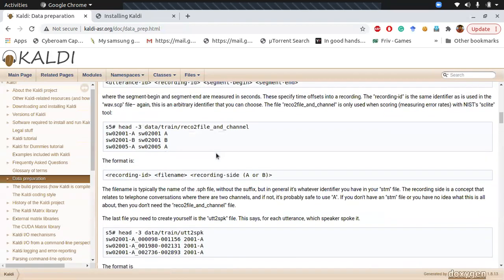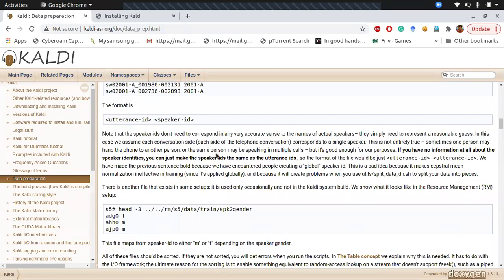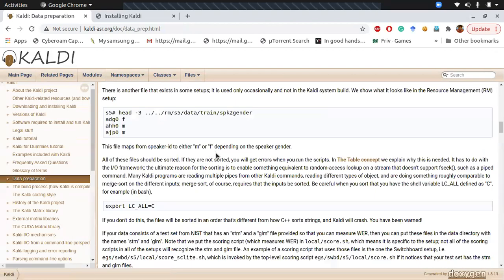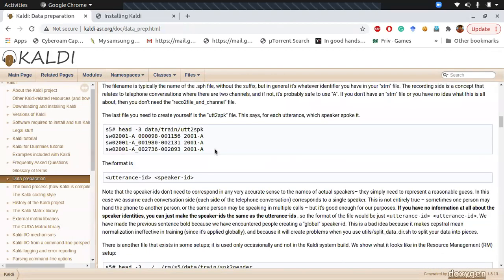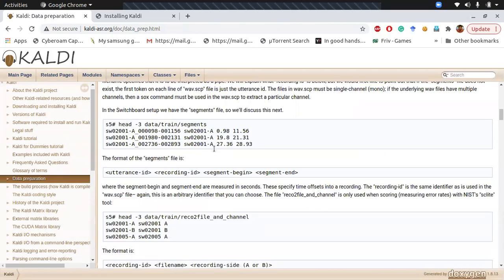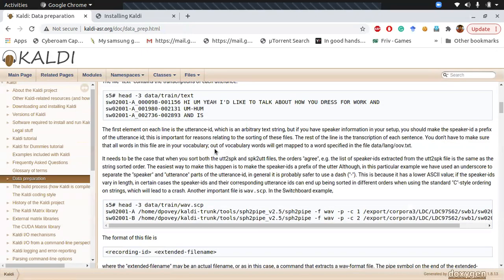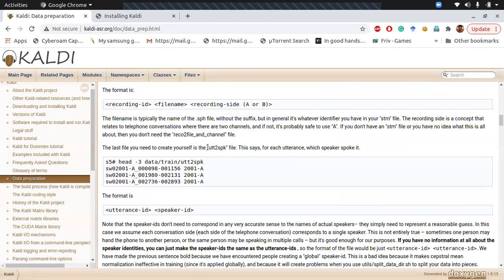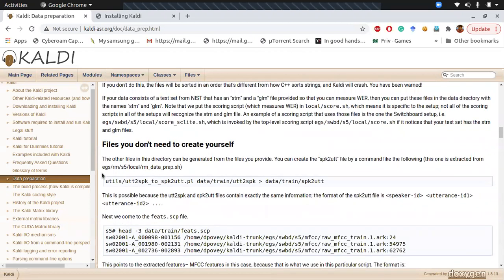Once we have created utterance to speaker, we need to create speaker to utterance as well, but it can be done directly using a command. This is the command we need to use to directly create speaker to utterance using the utterance to speaker file. It will directly create it.